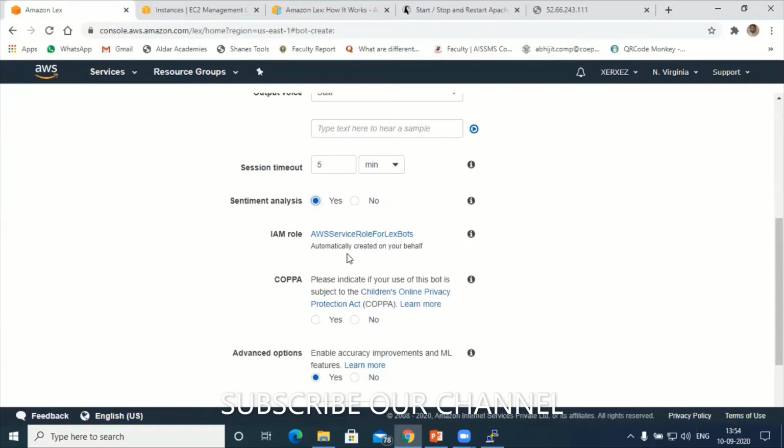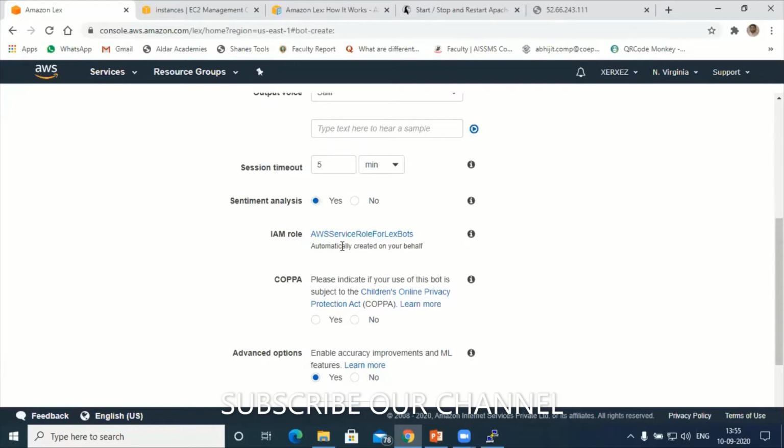Similarly, let us imagine that I want to deploy this bot in some other services. Let's say I want to deploy this one in WhatsApp. In that case, we need one more role called AWS service role for channel Lex bot. That we will see the moment I'm integrating it. So by default, I'll keep it as IAM role.